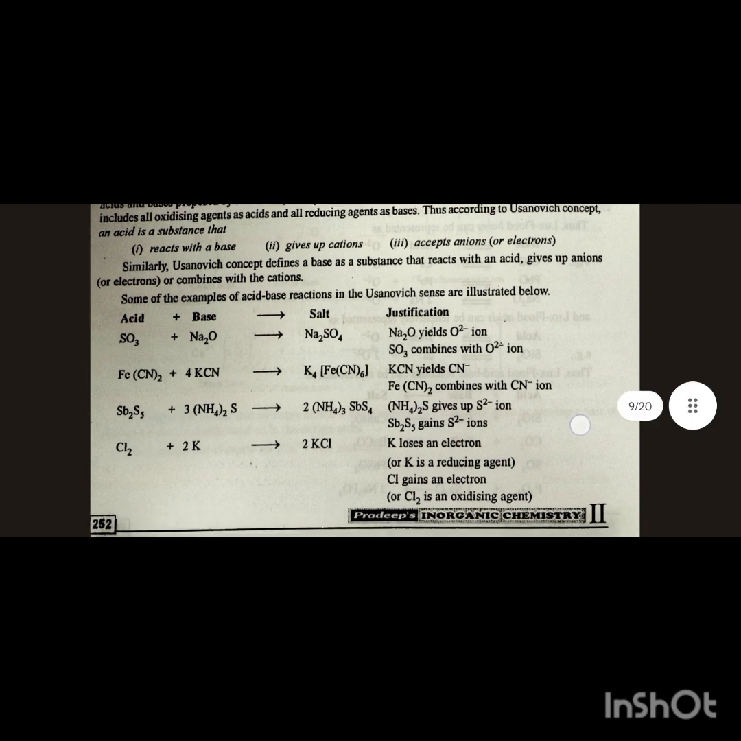In this concept, a base is defined as a substance that reacts with an acid and gives up anions or combines with cations. Some examples are: acid plus base gives salt. SO3 plus Na2O gives Na2SO4; Na2O yields O2- ion, SO3 combines with O2-. Fe(CN)2 plus 4KCN gives K4[Fe(CN)6]. Sb2S5 plus 3(NH4)2S gives 2(NH4)3SbS4. Cl2 plus 2K gives 2KCl. K loses an electron, or K is a reducing agent. Cl gains an electron. Cl2 is an oxidizing agent.